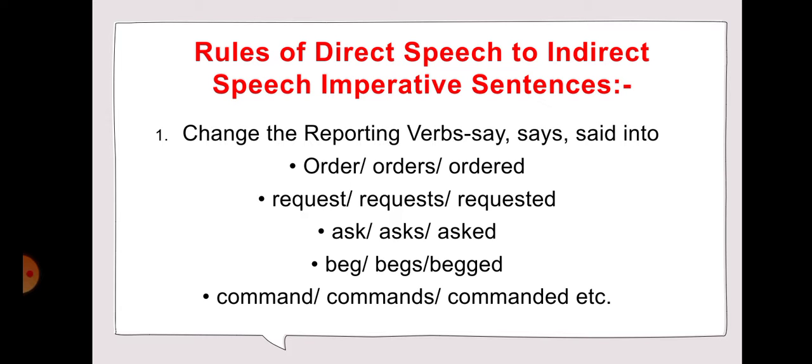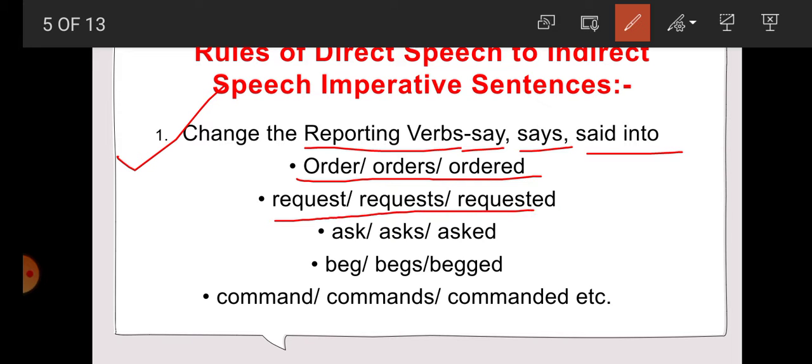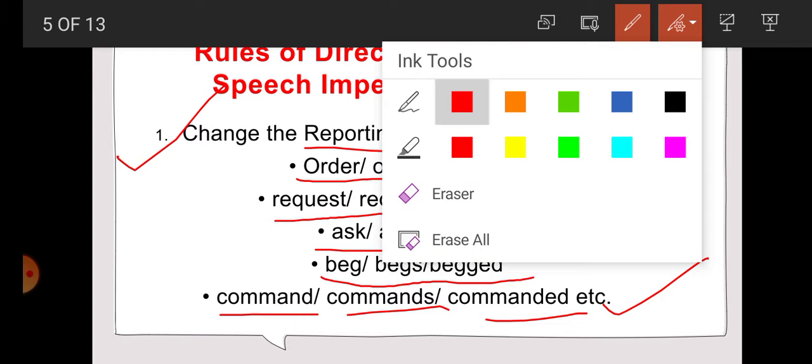Rule number 1. Students, to change the reporting verb in direct speech, for example, if the reporting verb is say, says, said to, or said, then we can change it in indirect speech according to the meaning of reported speech. We can change it into order, orders, ordered, request, requests, requested, ask, asks, asked, beg, begs, begged, command, commands, commanded, etc.